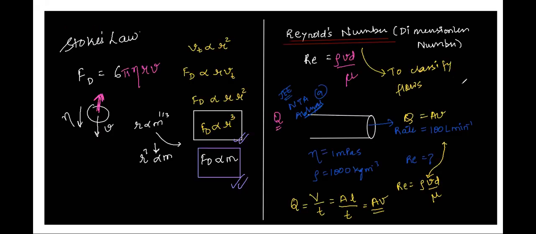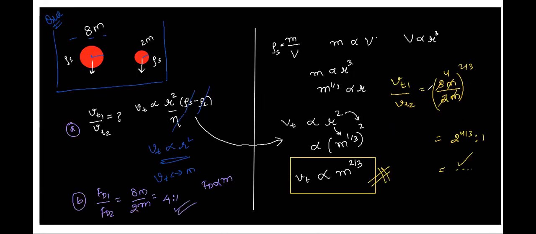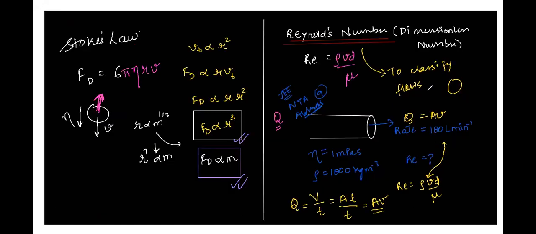See here, we had the expression of Reynolds number: rho V D by mu, where V is the velocity with which the flow is there, D is the diameter of that object. I think I did not tell this before. D is the diameter of this object, or sometimes if you're talking about a liquid flow, then we'll talk about the diameter of the pipe. So let's say the diameter of the pipe is D. Then this is that D, okay? V is the velocity of the liquid in it, right? Rho is the density of the liquid and mu is the viscosity of the liquid. Are we clear, everyone? Reynolds number is equal to rho V D by mu, where?